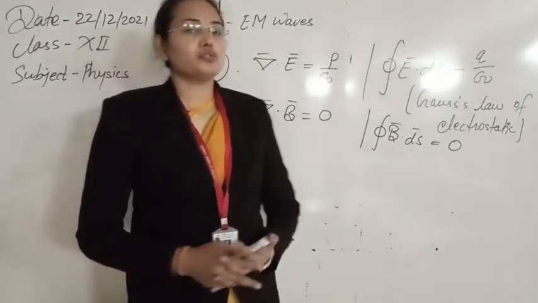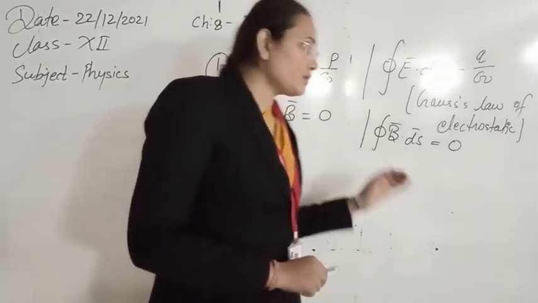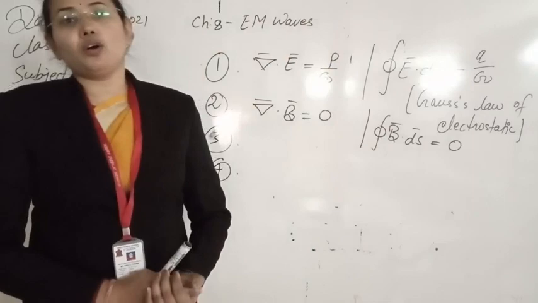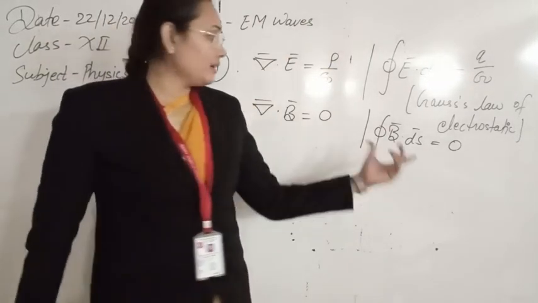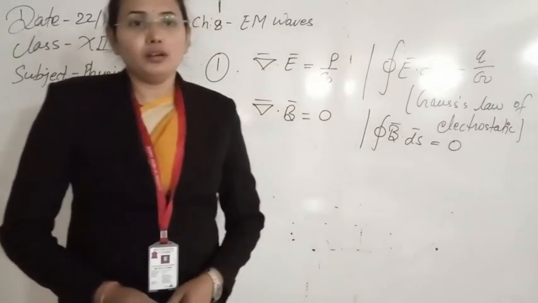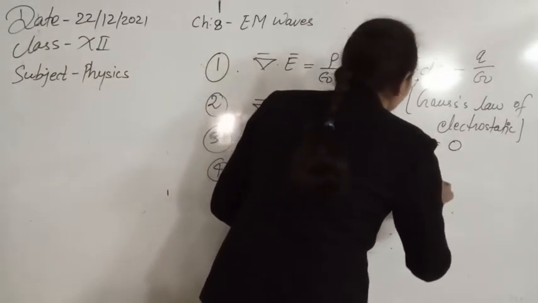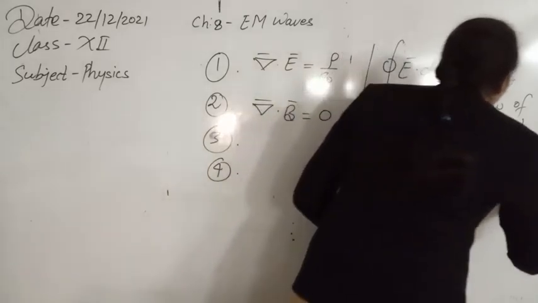This question is also asked in your examination. What is Maxwell's second equation predicting, or what is the physical meaning of Maxwell's second equation? The meaning of the second equation is that the magnetic monopole does not exist. So this is now the second equation. This is the Gauss law of magnetostatics.